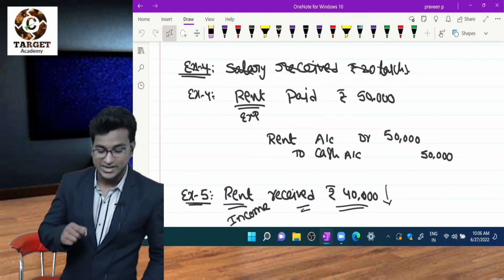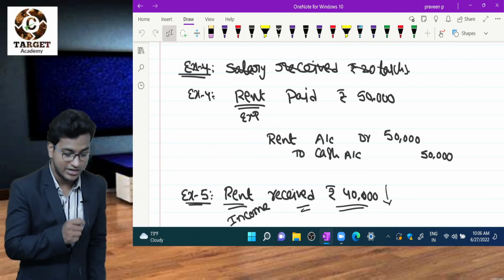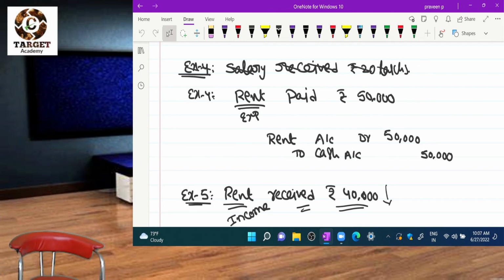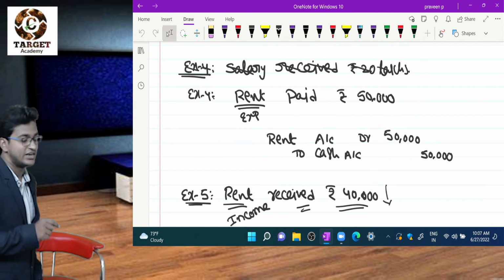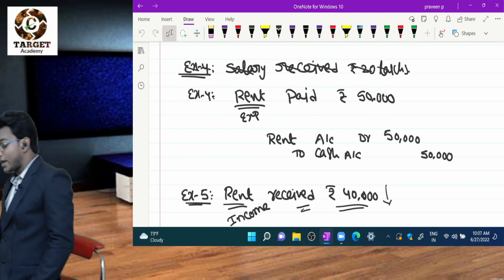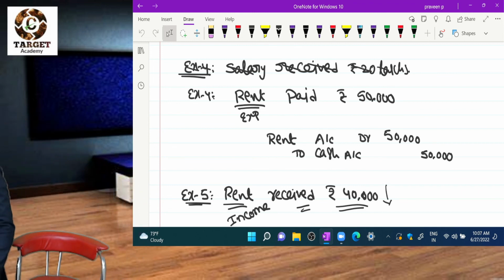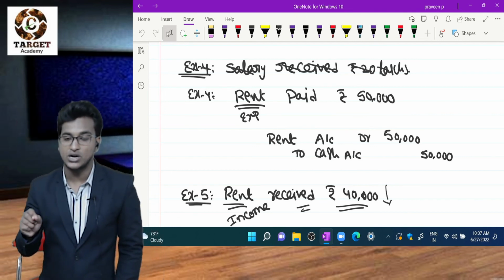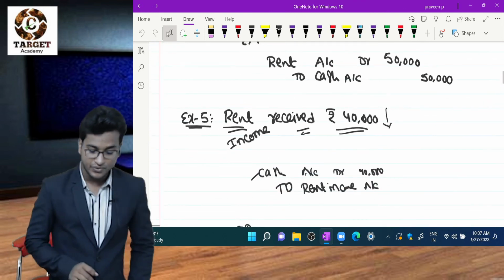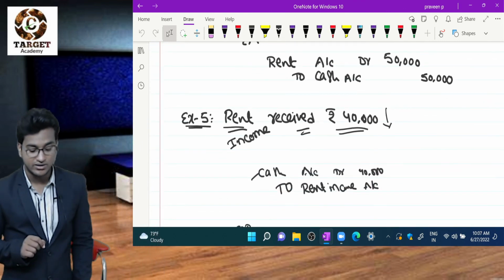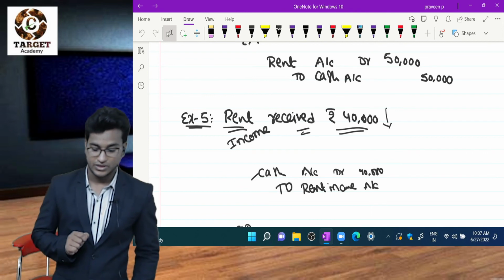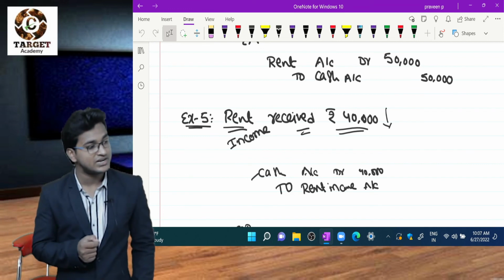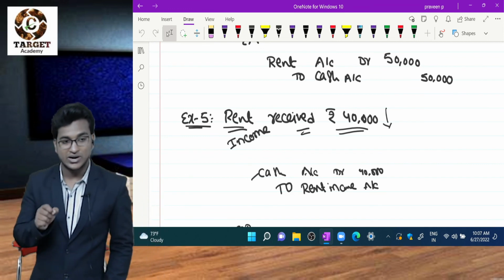Next one is rent paid. Here rent is also an expense like salary. So same as salary, rent account debtor to cash account. Why am I debiting rent? Because rent is my expense. Next example, rent received 40,000. Here rent received, not payment. Receiving means that is my income. So what is the entry? Cash account debtor to rent income account.